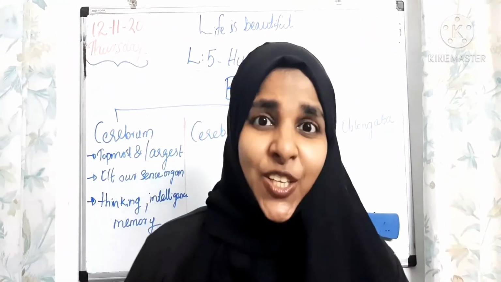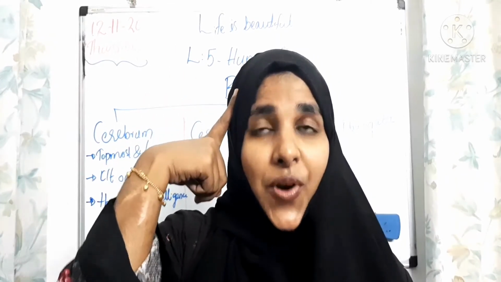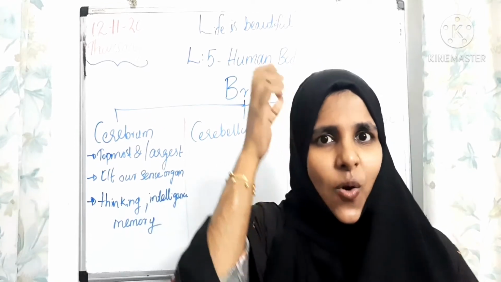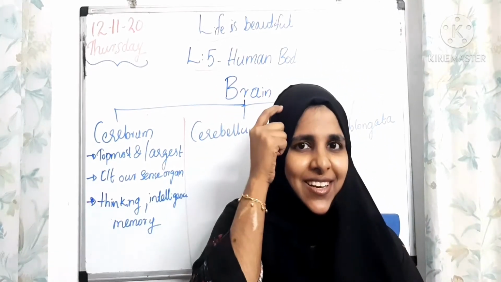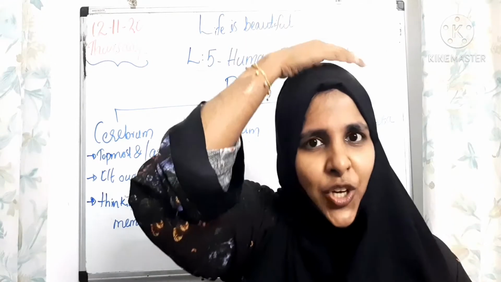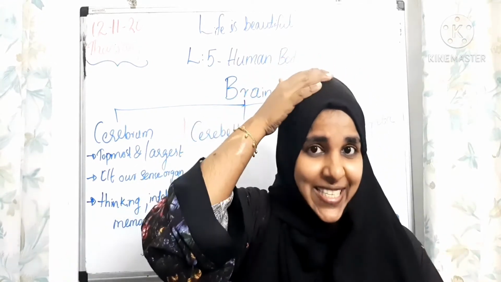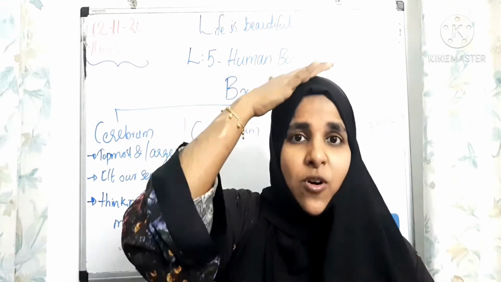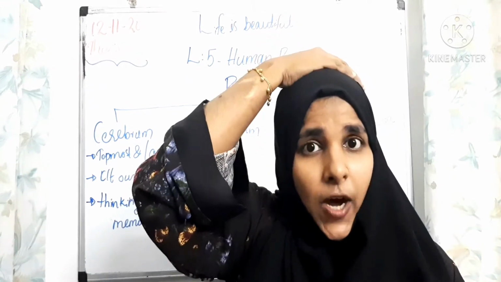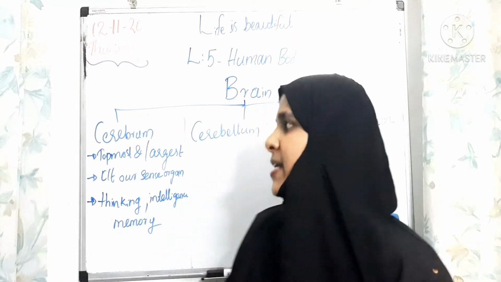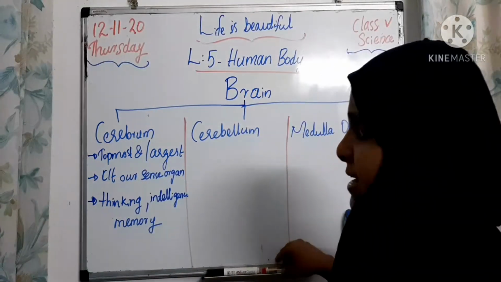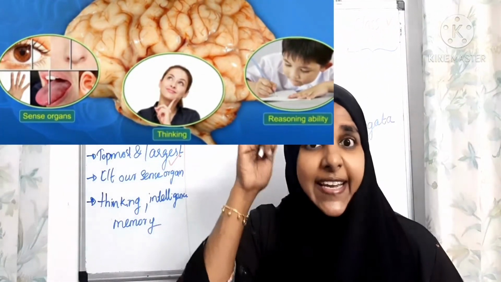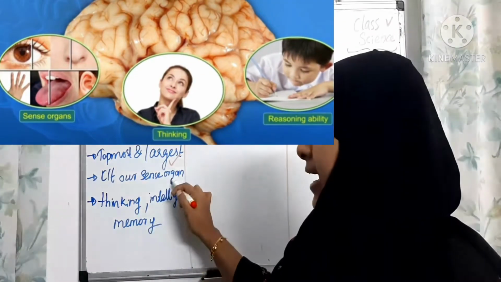When teachers are asking a question, you are thinking like this, right? You are putting your fingers here and thinking. Why are we putting our fingers here? This is the topmost part of our brain. We call it the cerebrum. It is the largest and topmost part of our brain and it controls our sense organs.